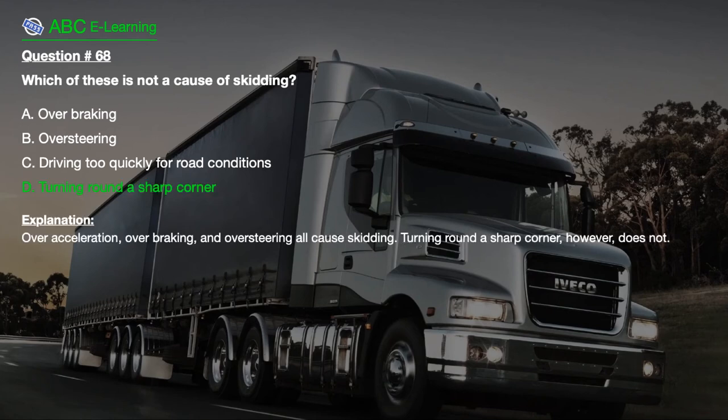The correct answer here, D. Turning round a sharp corner. Explanation. Over-acceleration, overbraking, and oversteering all cause skidding. Turning round a sharp corner, however, does not.